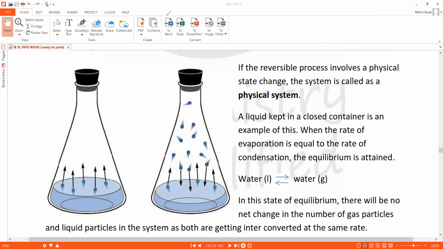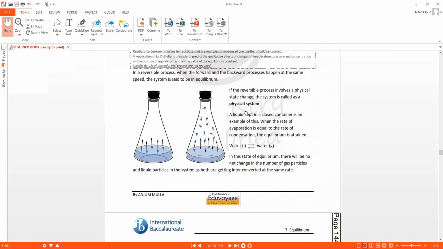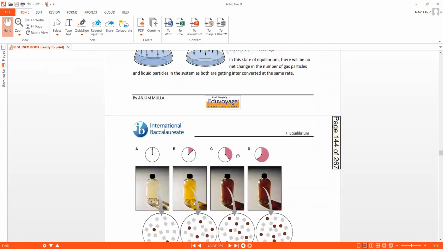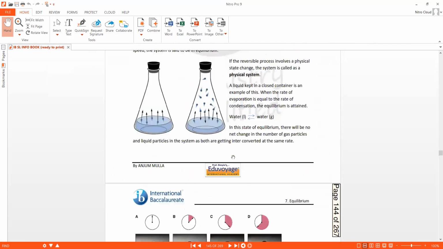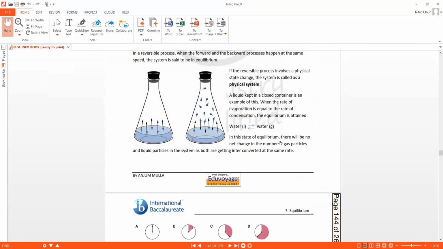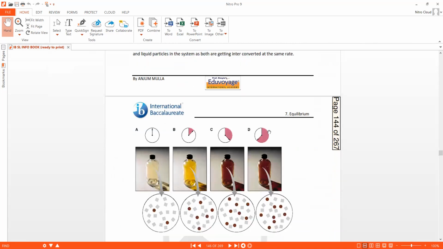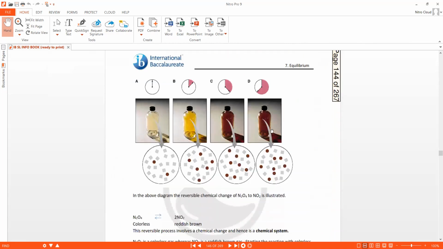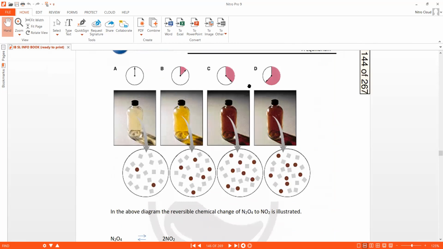Now, the same equilibrium we can also talk about in terms of a chemical reaction. This was a physical system because the reactant and product are both water, so it's not a chemically different substance in the product. It's the same thing, only the state is changing. One is liquid state, the other is gaseous state. So it's only a physical change, not a chemical change. In this particular diagram, as you can notice, this is the reaction. It's a chemical change.